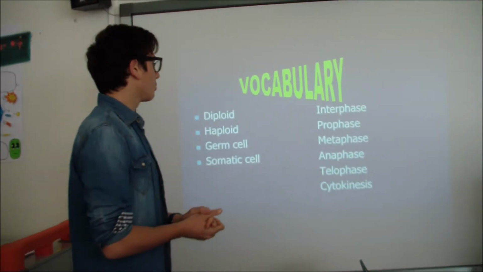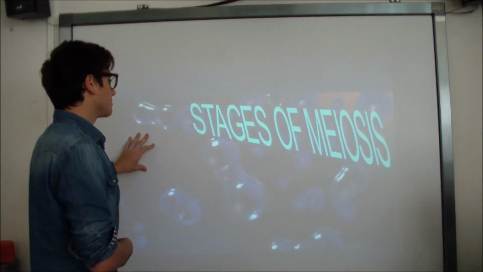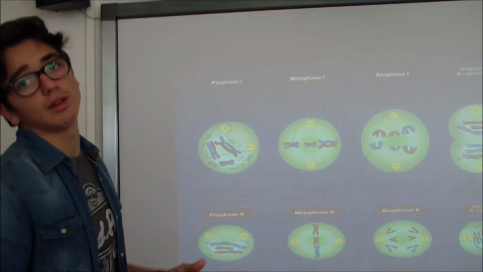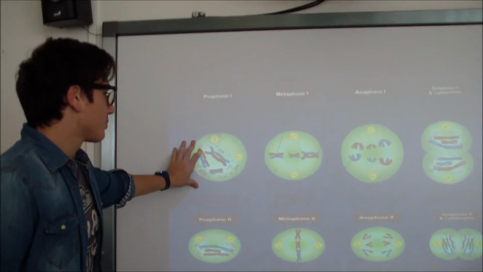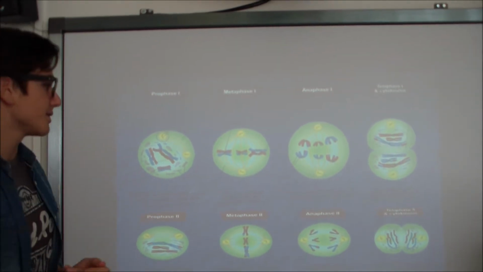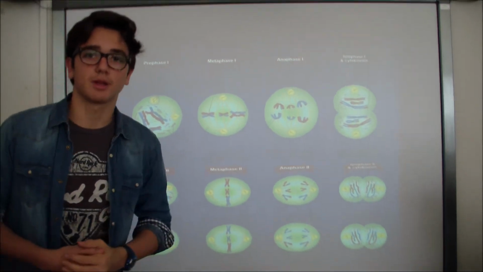Finally, in the stages of meiosis, we can distinguish a first phase, meiosis 1, and meiosis 2. These processes are characterized by important elements that then will generate the gametes. Now my partner will explain everything.